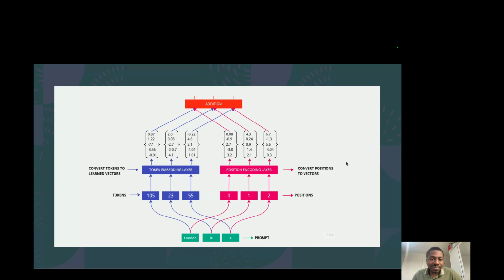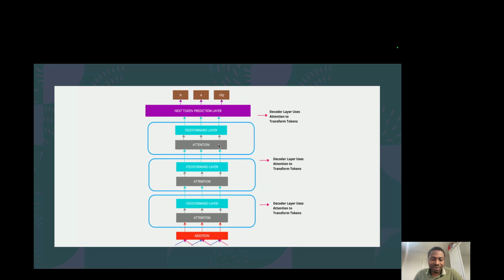Now, that completes the process of addition, right? And that addition then gets passed into the rest of the transformer model. So at this point we've got both the token and its position added up together, and that gets passed into each of these, which is a single transformer decoder layer.